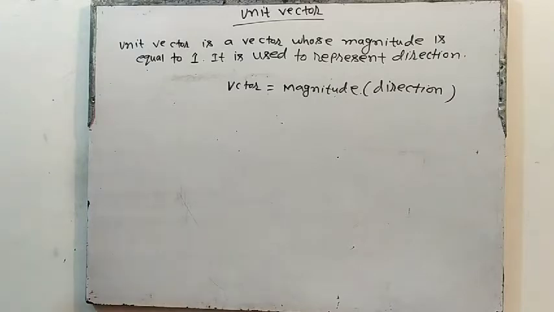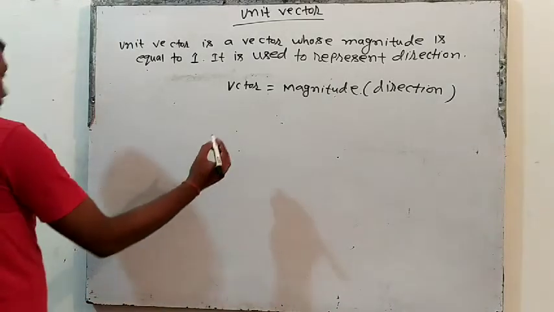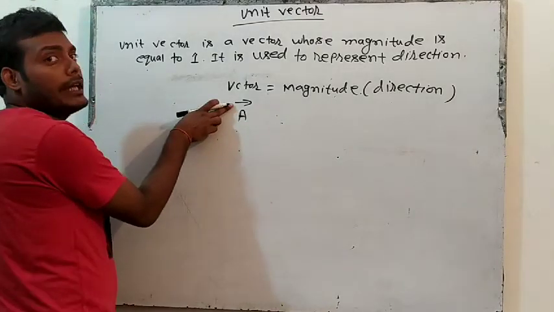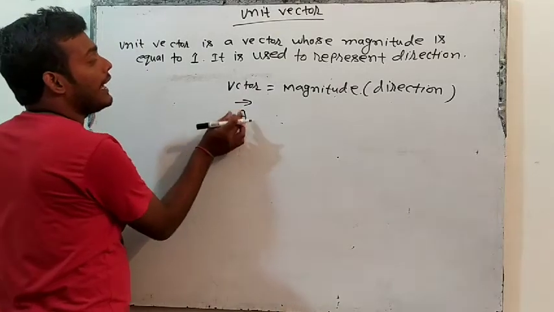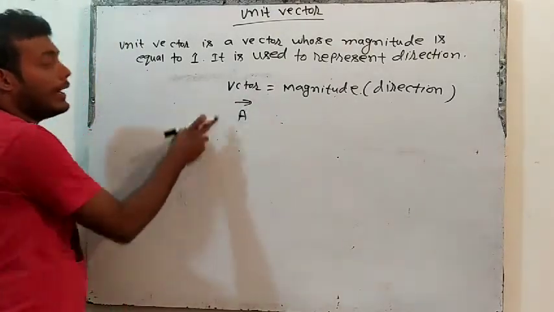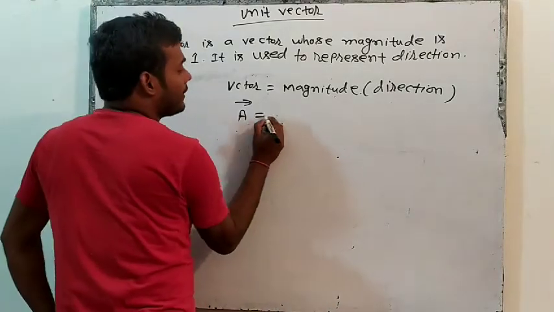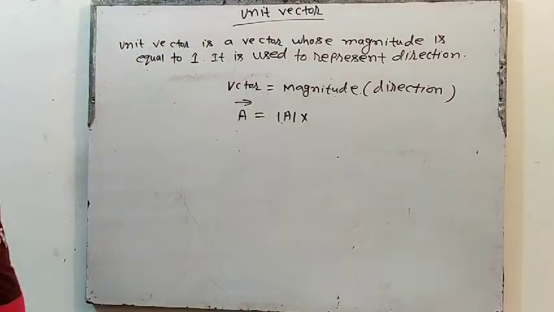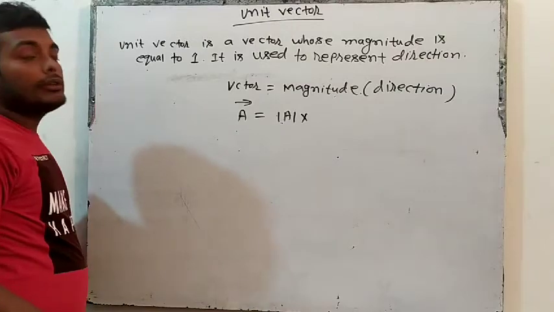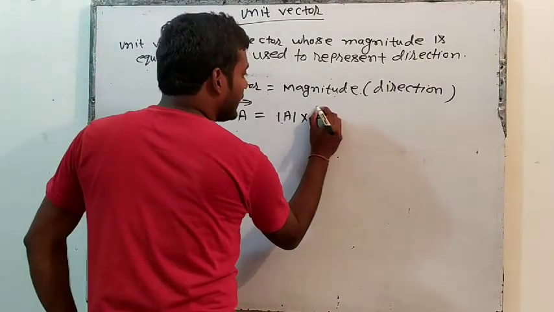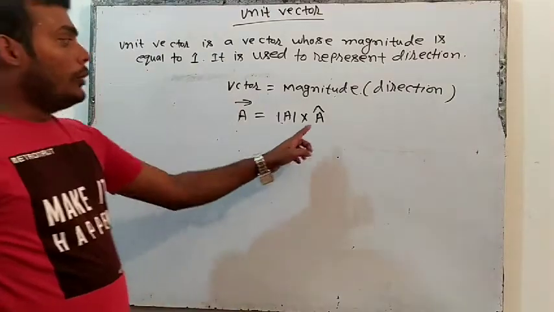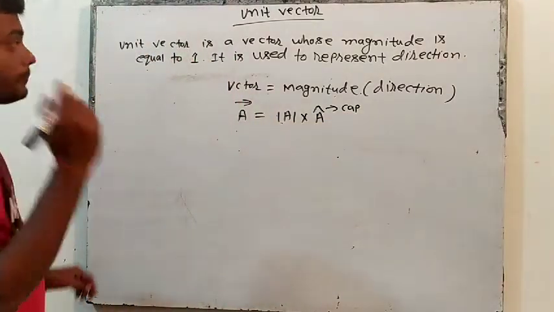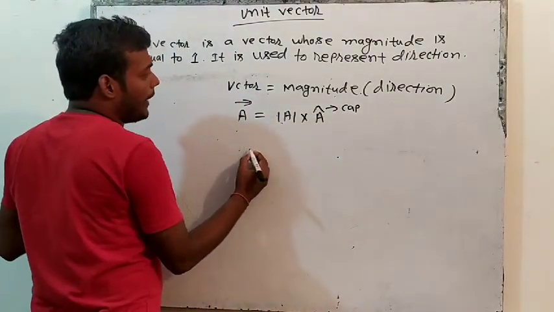For example, let's say there is a vector. The vector sign is an arrow on the head; this is the sign of a vector. The arrow just indicates the direction. So vector A is equal to magnitude of A into direction of A. For indicating the direction, we use a cap. What is this sign? A cap.